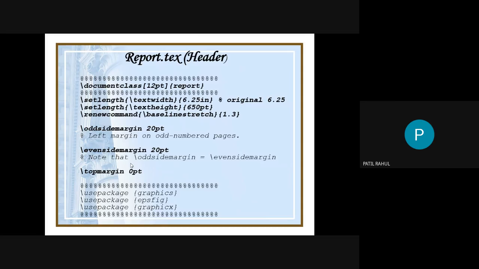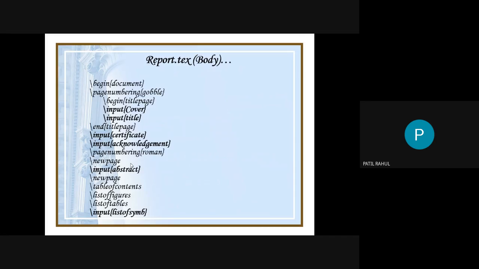Here first you mention the class, then you mention the packages. Which packages are you using? Graphics, here EPS figure and graphicx. Okay, so this is the third part. I already told you there are three parts of a LaTeX document. First is mentioning the class, second is mentioning the packages, and third part is your document. And all documents always start with the instruction begin document. Okay, so next, begin document.